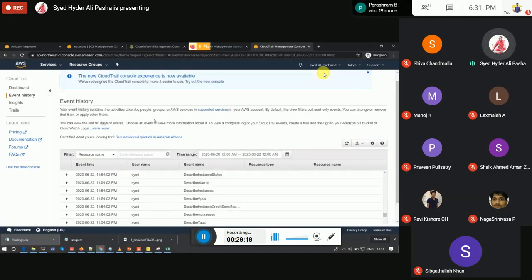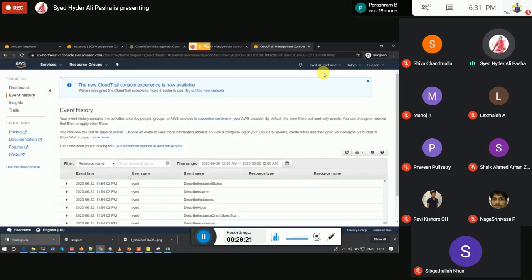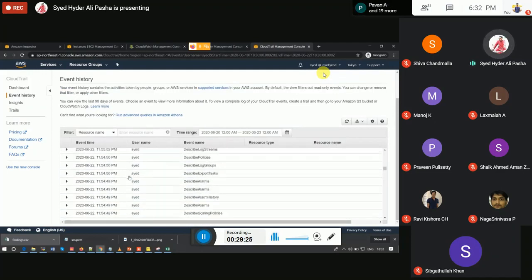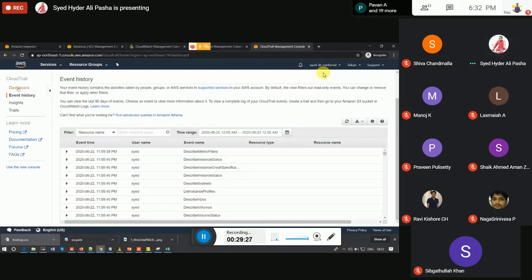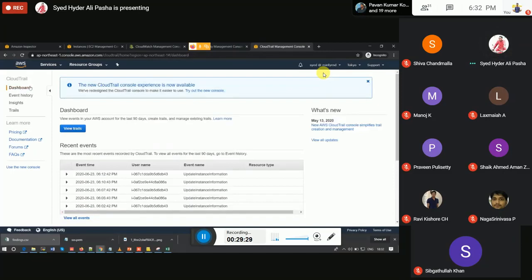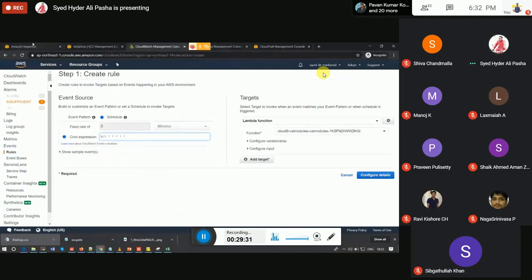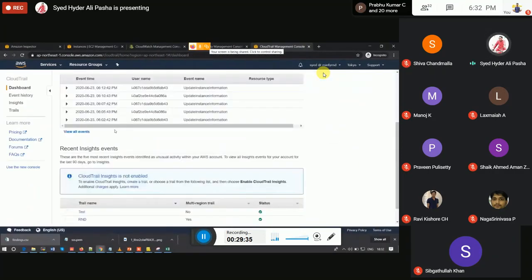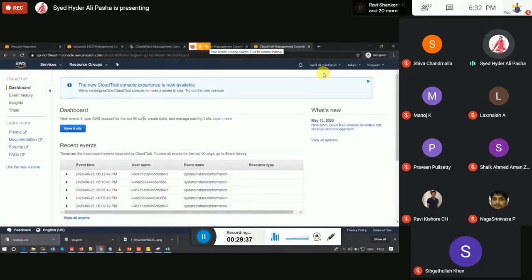So if we just go through and have an exposure on this CloudTrail, we can get all the details here. Okay. So this is CloudWatch, Inspector, GuardDuty, and CloudTrail. View events will last for only 90 days. We can track the events in 90 days in CloudTrail.